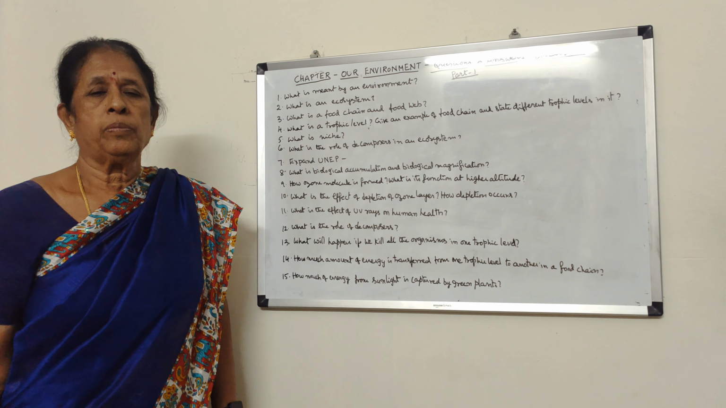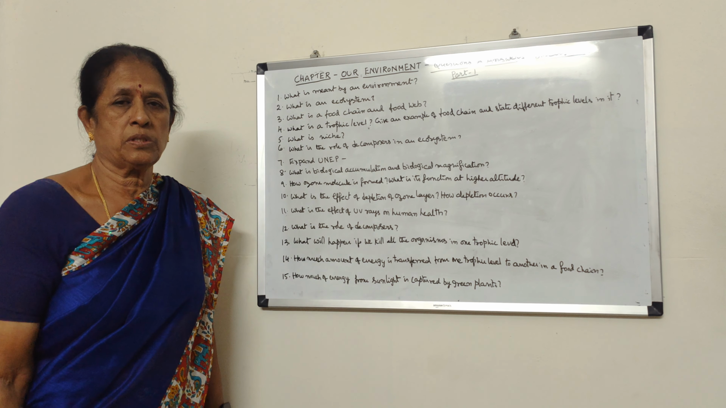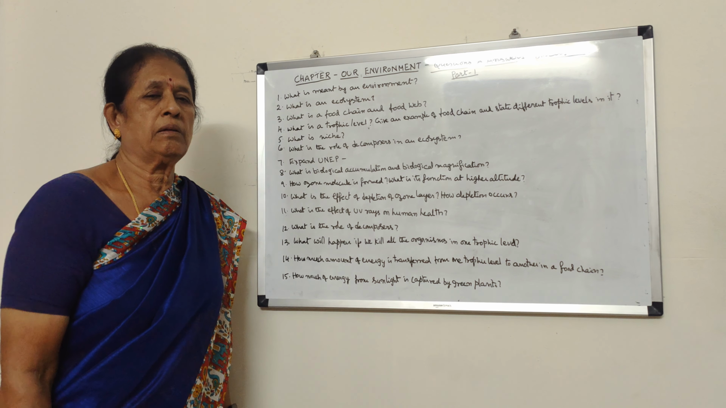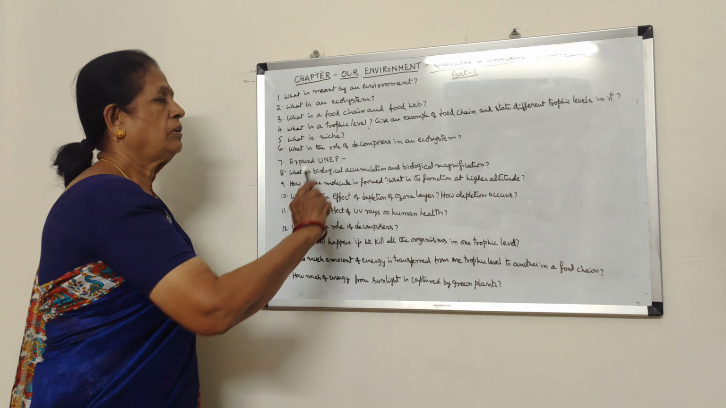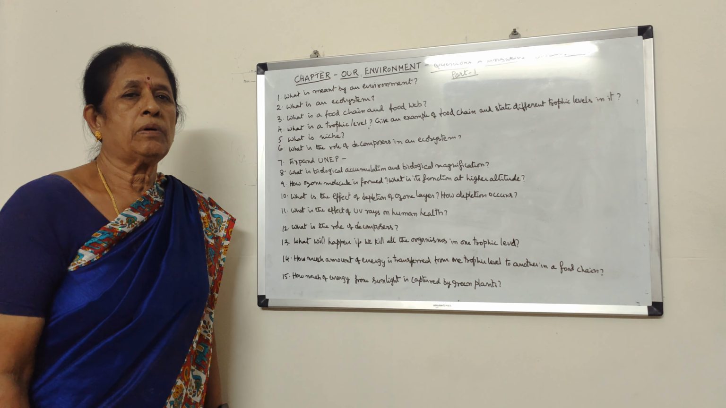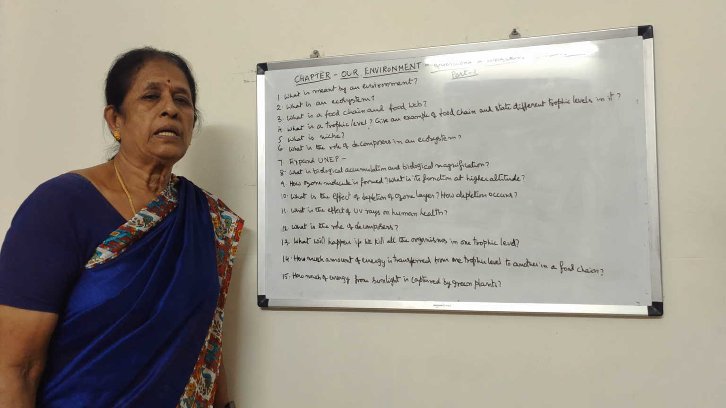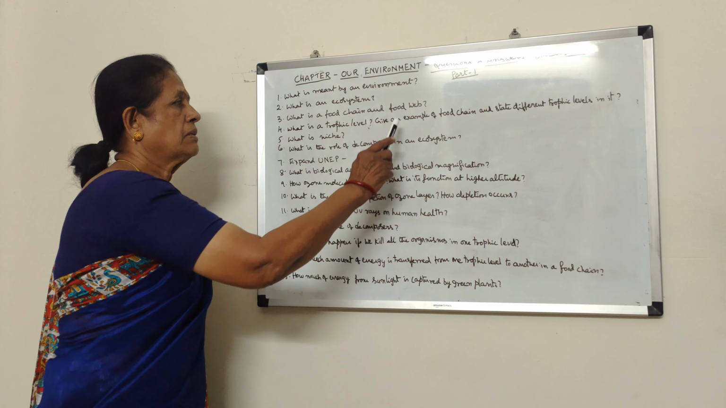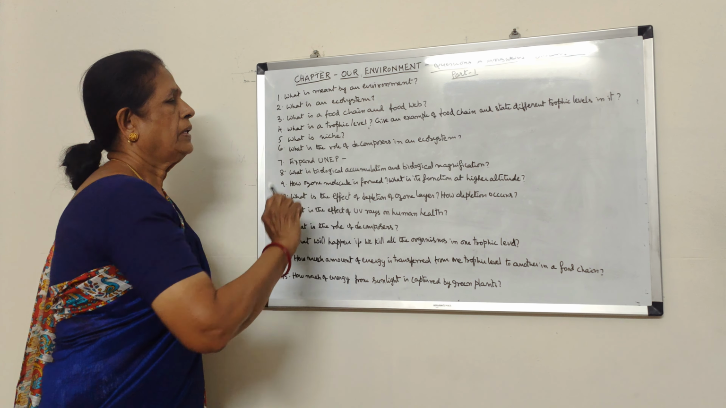And what is a food web? Multi-directional flow of energy in a particular ecosystem. That means each chain is interlinked with each other and forms a web-like structure. That is called a food web. So energy in the form of food flows in multi-directional ways and forms a web-like structure, which is called a food web.